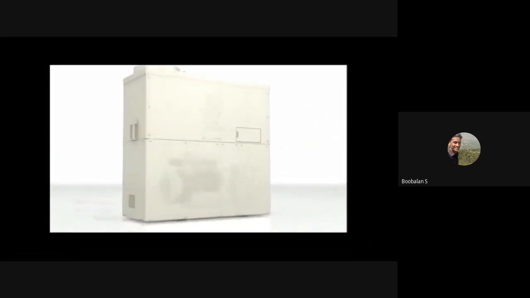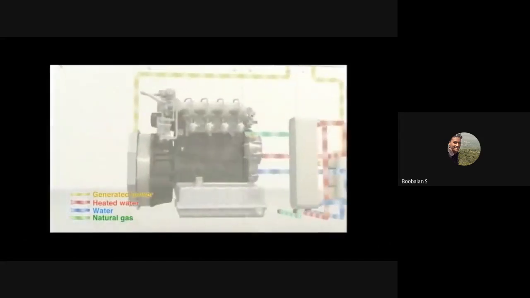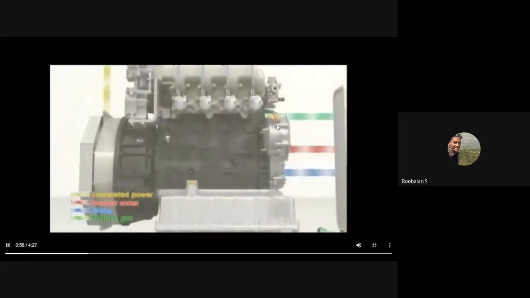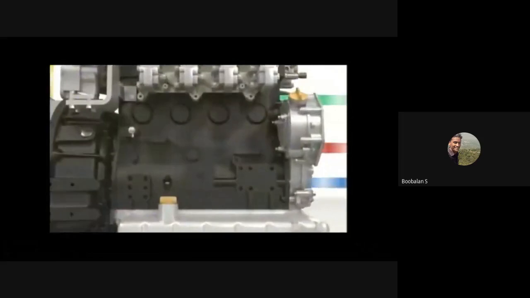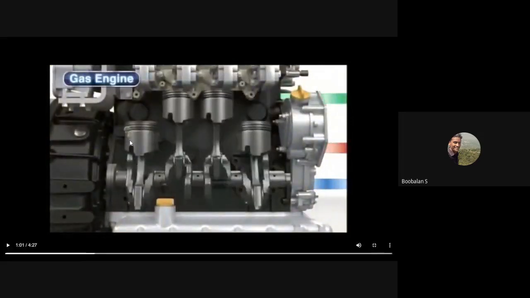The key to the Yanmar micro cogeneration system is the highly reliable gas engine. This highly efficient gas engine developed by Yanmar gives low emissions and low fuel consumption. It's very easy, right? I already told you, we are just going to convert fuel energy to electricity.